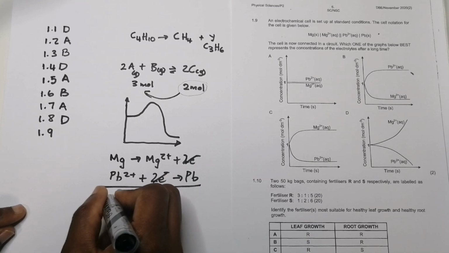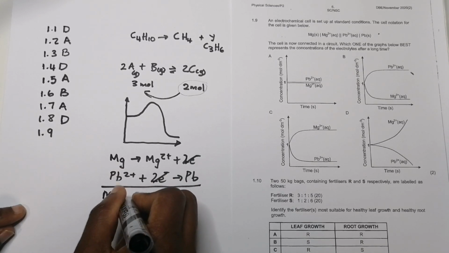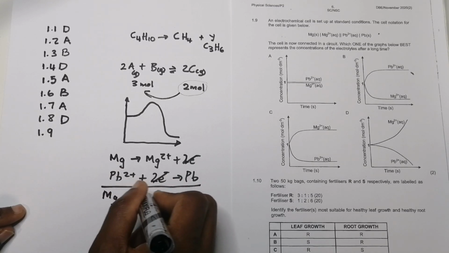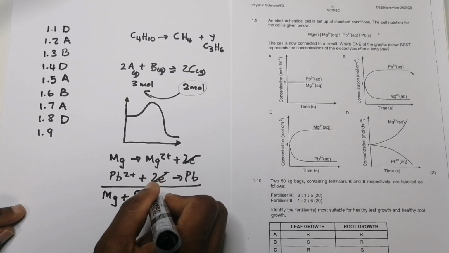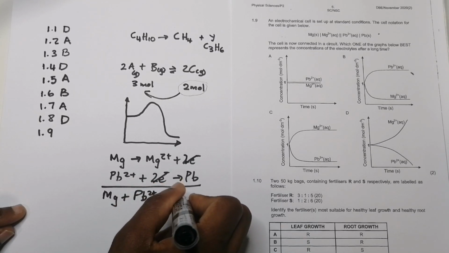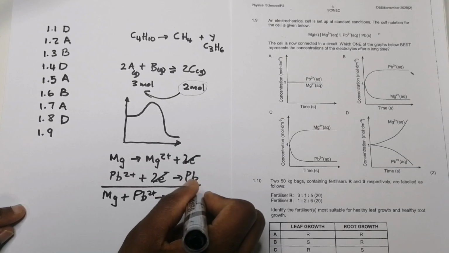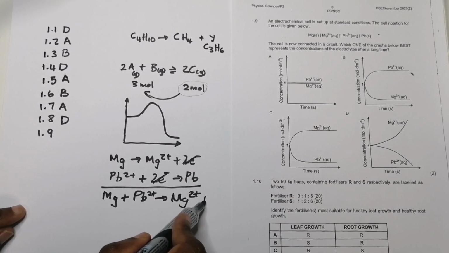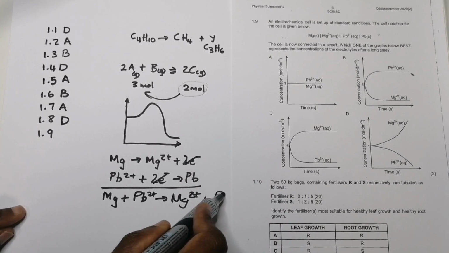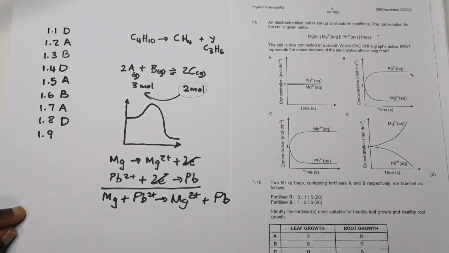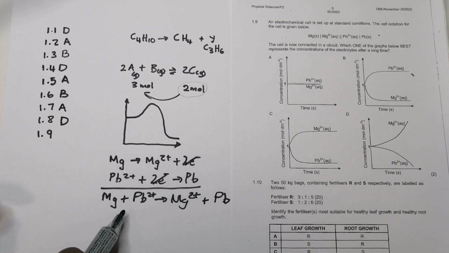Of course, we're going to take that. So our net cell reaction looks like this: Mg, magnesium, plus lead 2+ ions become magnesium 2+, and in this case plus lead, which is that Pb there. Right, look at this. What happens in your electrolytes?